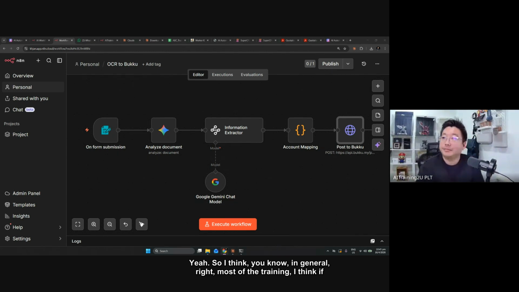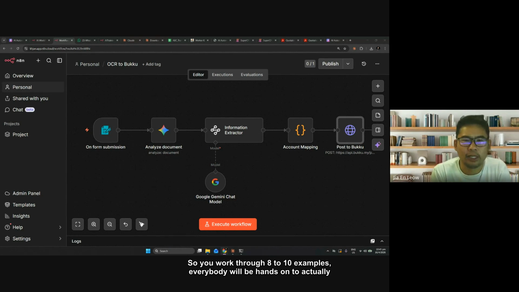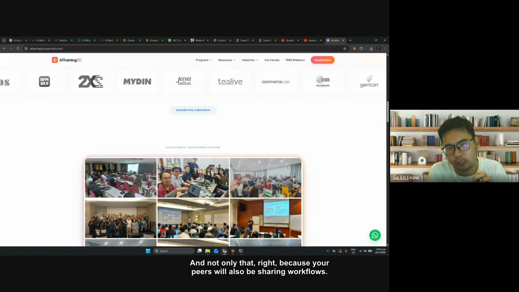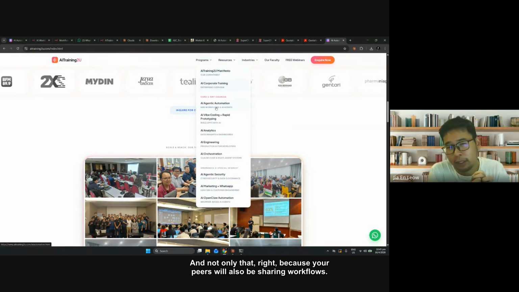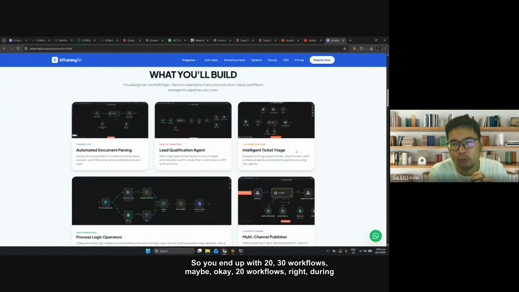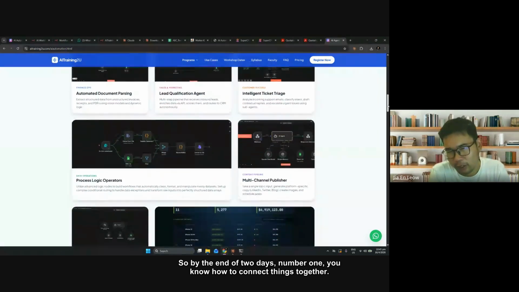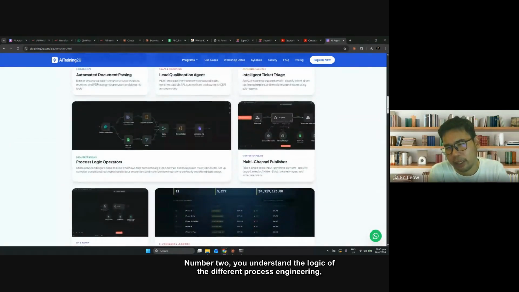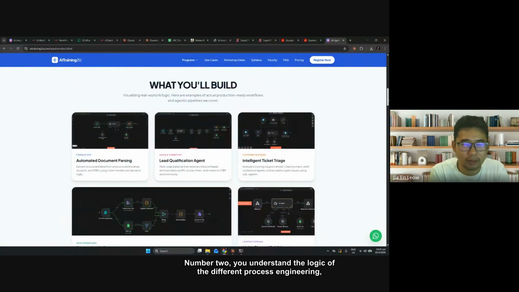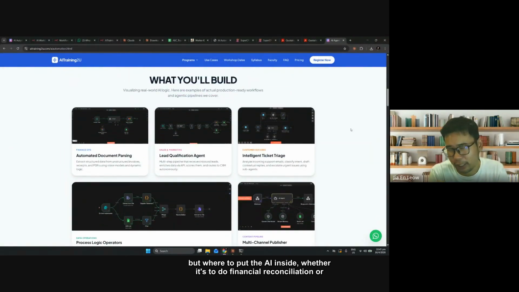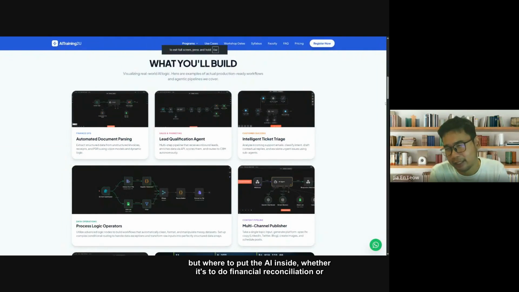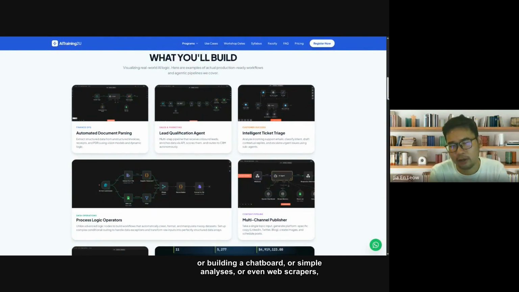Okay. So I think, in general, for most of the training, if you open up the course, you work through 8 to 10 examples. Everybody will be hands-on to actually build 8 to 10 workflows. And not only that, your peers will also be sharing workflows. So you end up with 20, maybe 30 workflows during the 2-day session. By the end of 2 days, number one, you know how to connect things together. Number two, you understand the logic of the different process engineering, and where to put the AI inside, whether it's to do financial reconciliation or expenses, or building a chatbot, or simple analysis, or even web scrapers.